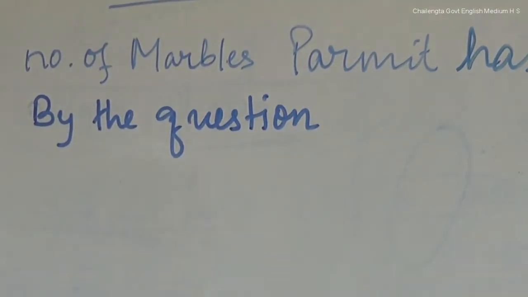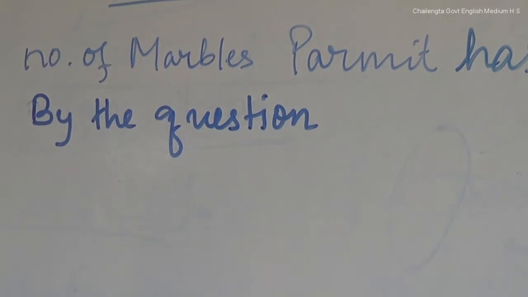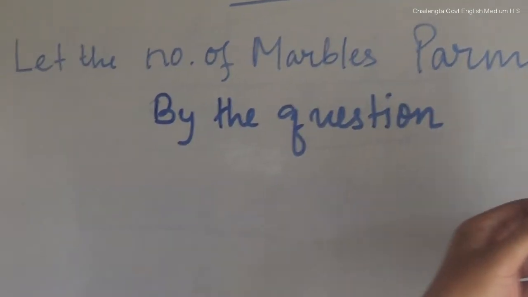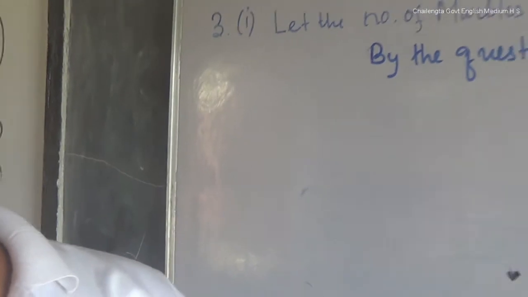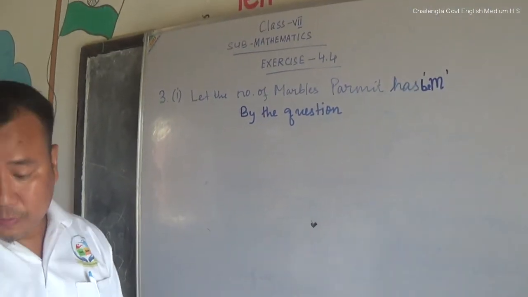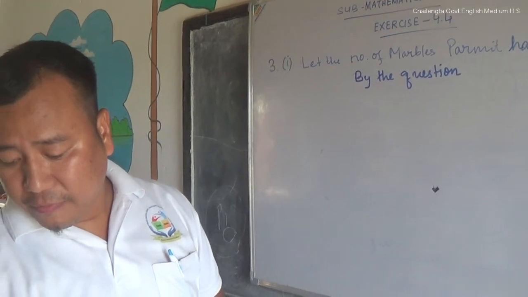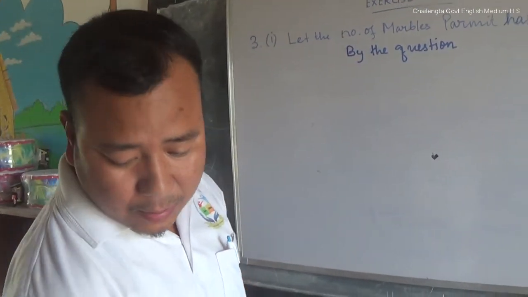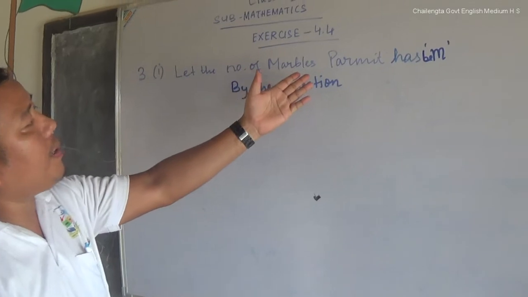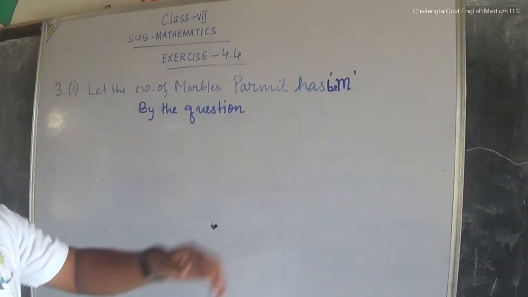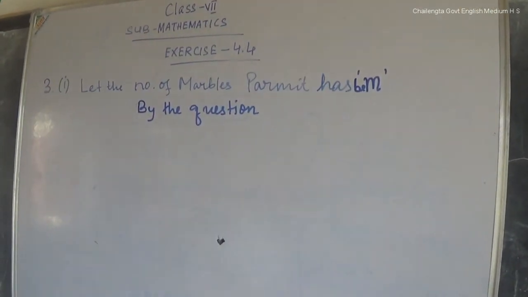Now we have to set an equation so that we can find the number of Parmit's marbles. Let us read the question again. Irfan says that he has 7 marbles more than 5 times the marbles Parmit has. As the number of marbles Parmit has be m, so by the question,